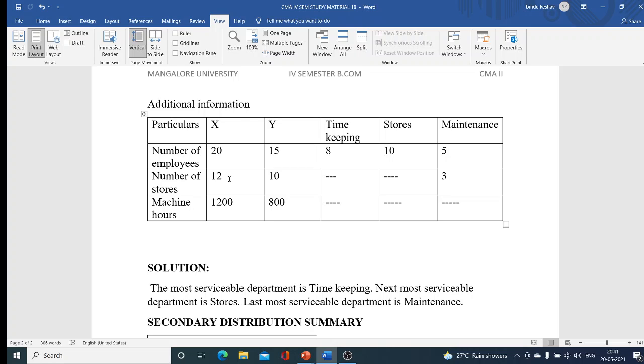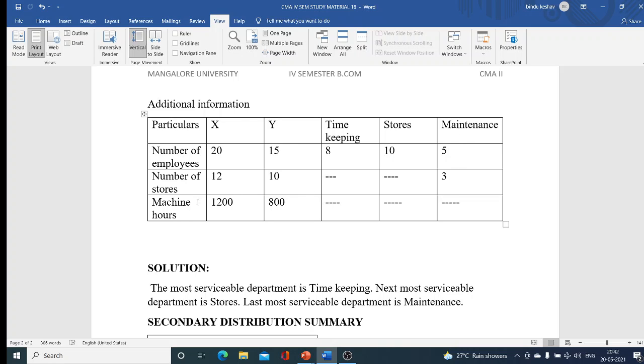And next you can see that the stores department is the next most serviceable department. How can we make out that? The number of stores is there for X department, Y department, and for the maintenance department also. So the stores department provides services to X department, Y department and maintenance department.